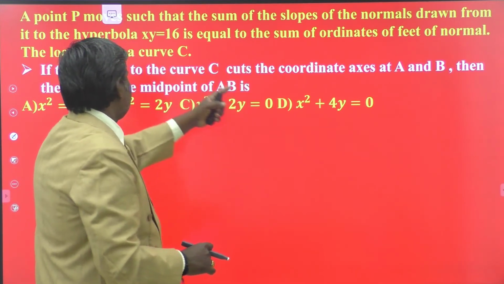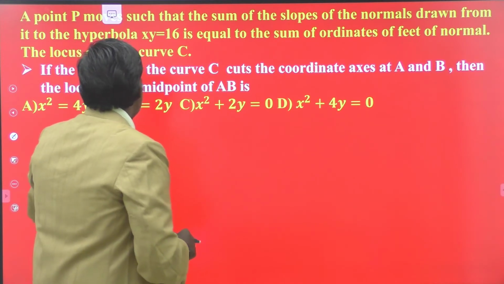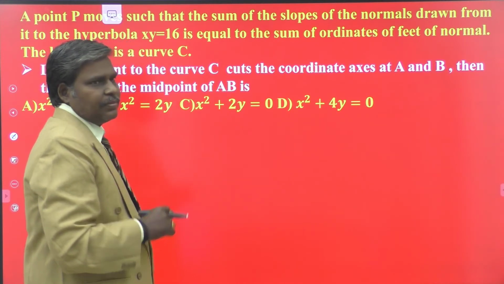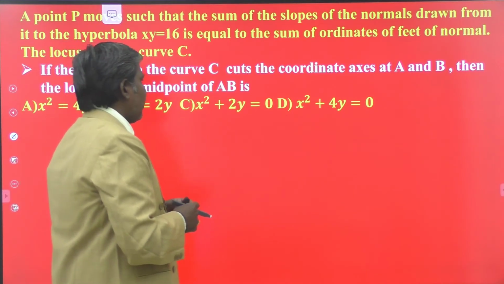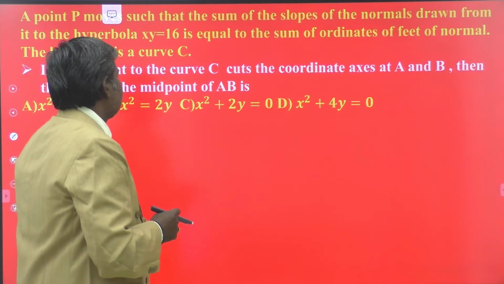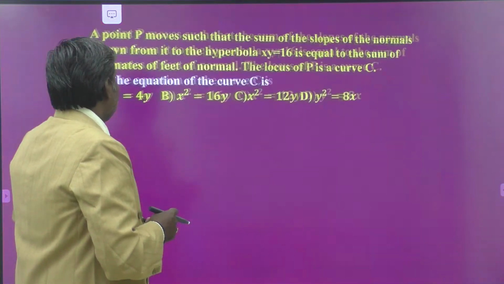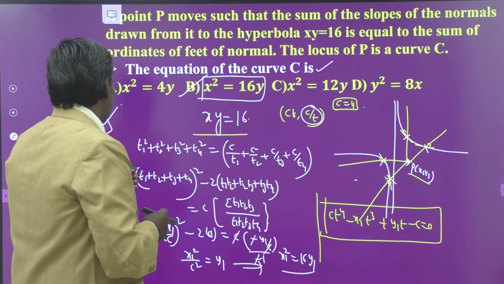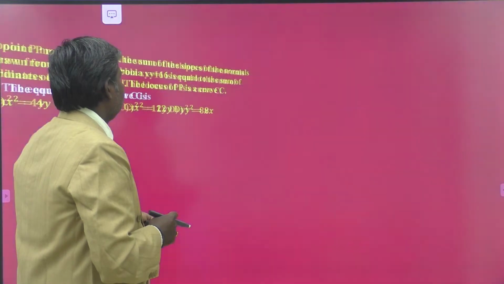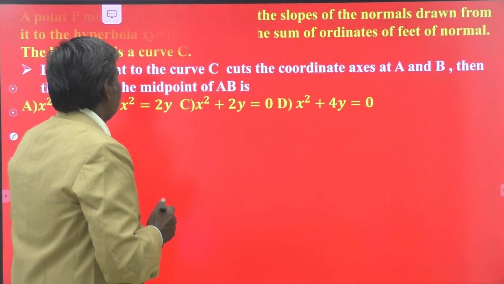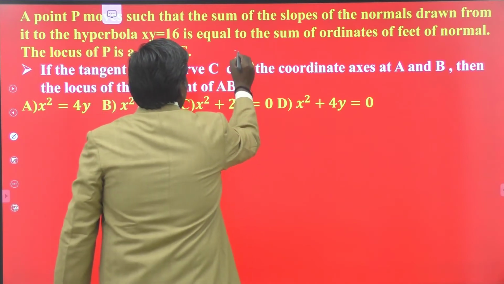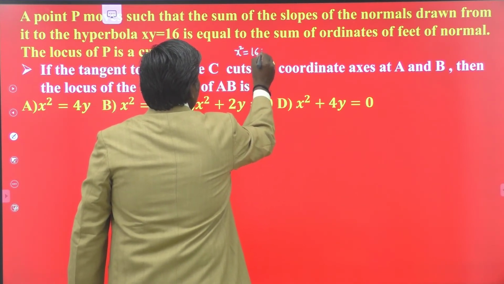Here, what is the next question related to the same paragraph? The tangent to the curve C. Already we obtained the curve C. What is the equation of that curve? X square is equal to 16y. I think so. So the curve C is x square is equal to 16y, we obtained.